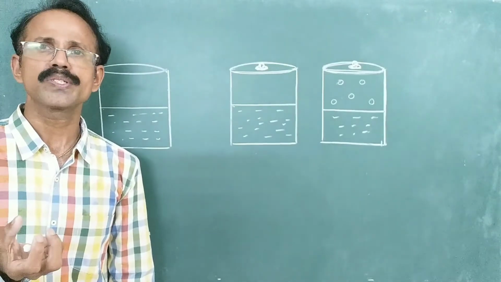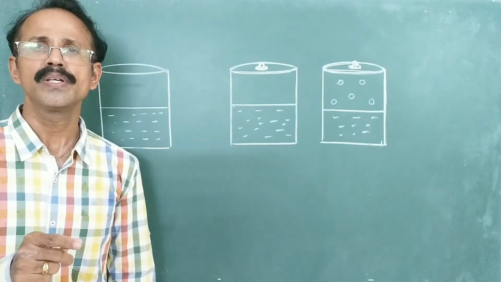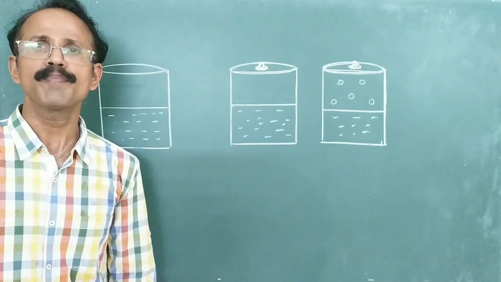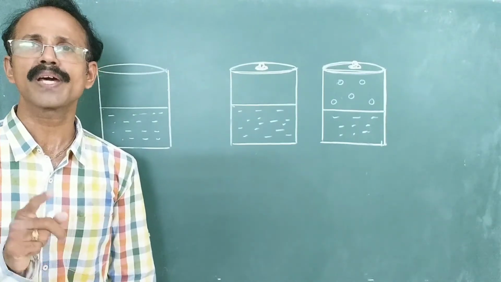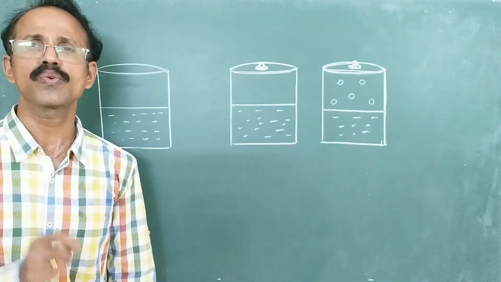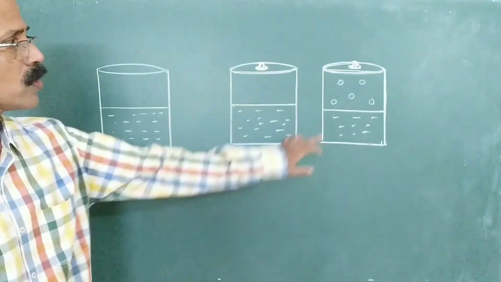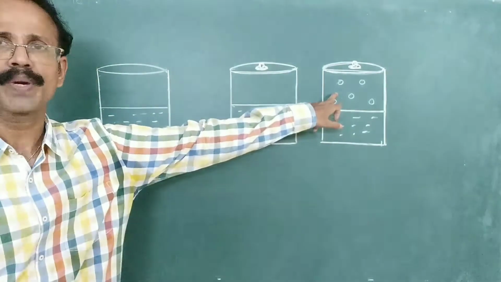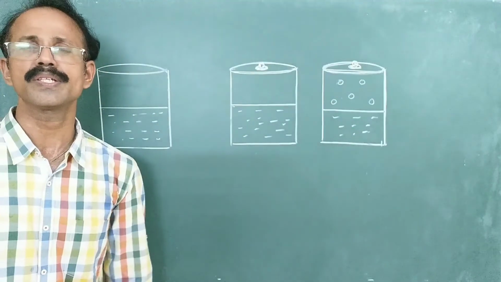The vapor molecules are captured back by the liquid. So that means vapor molecules are converted back to the liquid state. This process of conversion of vapor to liquid state is known as condensation. Conversion of liquid to vapor is called evaporation, and conversion of vapor to liquid is known as condensation.